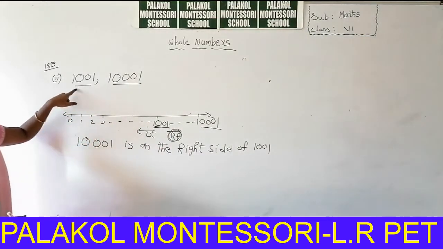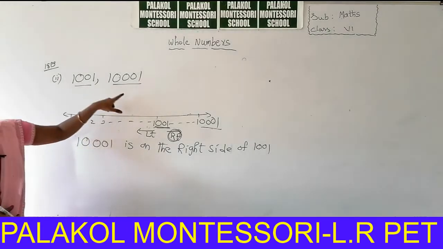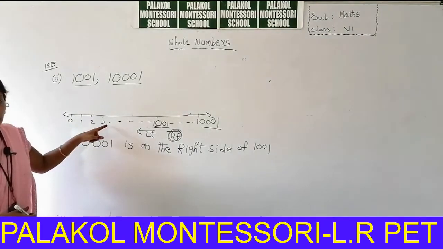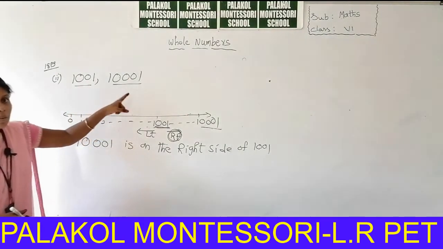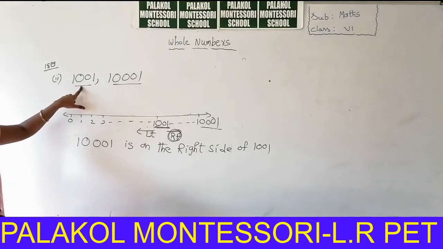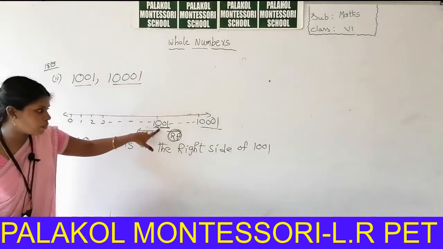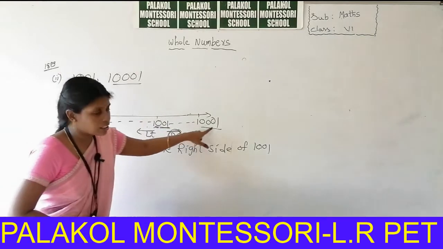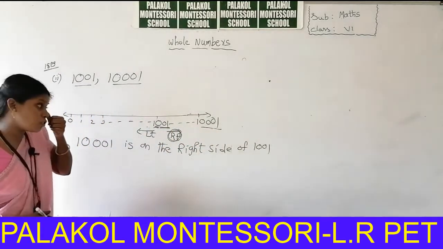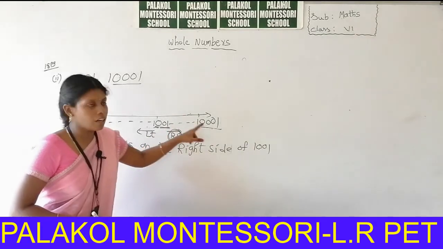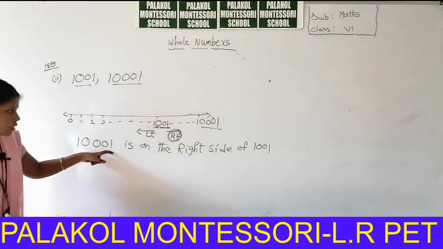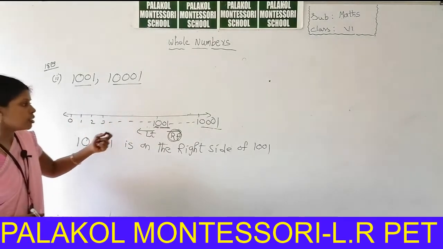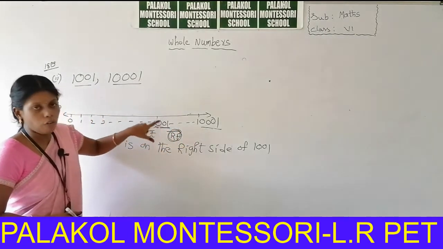So again I can explain, what is the position of these two numbers on the number line. The whole numbers are starting from 0, 1, 2, 3 and so on. So in these two numbers, which number comes first? 1001 will come first, and then you can go onwards. Next 10,001 is next. So which one is the biggest number, 1001 or 10,001? 10,001. So 10,001 is on the right side of 1001.